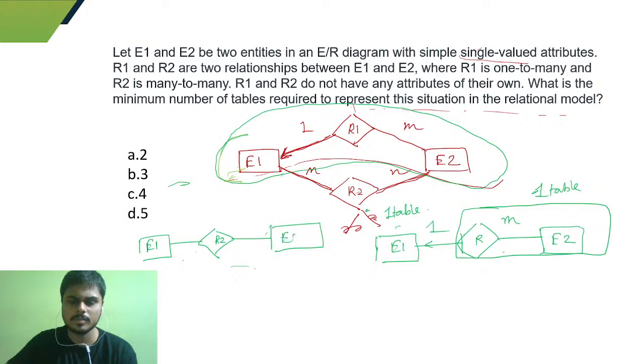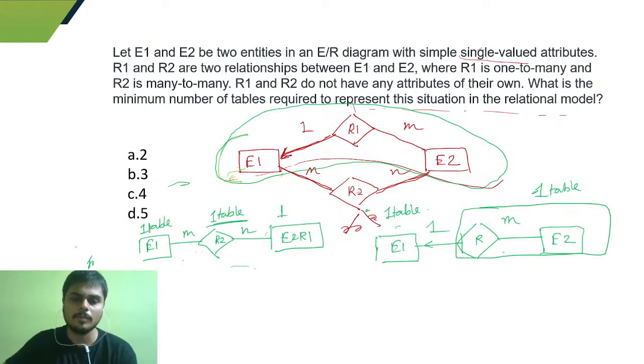So it becomes E2 and R1, and both of them are many to many. As I told you earlier, a many to many relation needs a separate table for the relation. So we will be having one table for this, one table for this, and because it is a many to many relation, a table for the relation also.